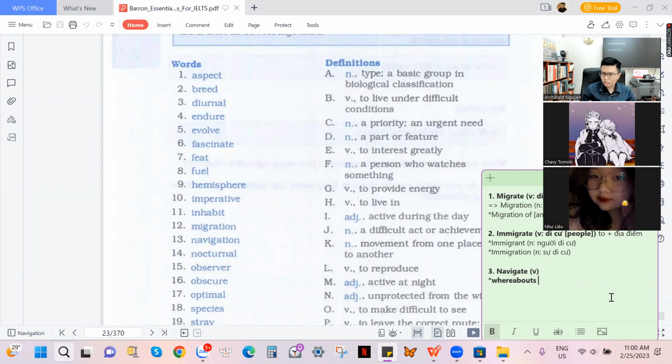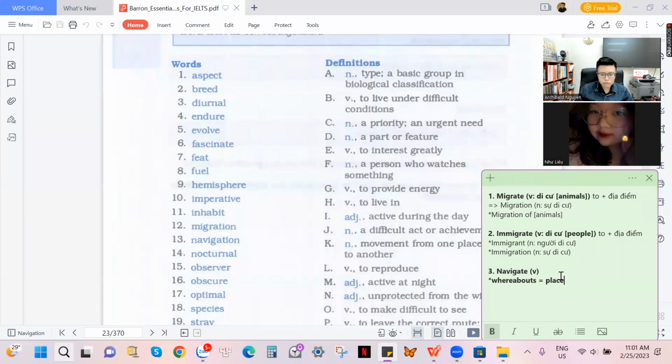Whereabouts here is not a word for you to make a question like where are you? Where do you live? It's not a word for making questions, and it's not like what are you talking about. No, whereabouts is a whole new word. Instead of using the word place, you can use the word whereabouts. You can say I want to find the place where he is at this moment, or you can say I want to find his whereabouts. This is the word for you to understand where he is.